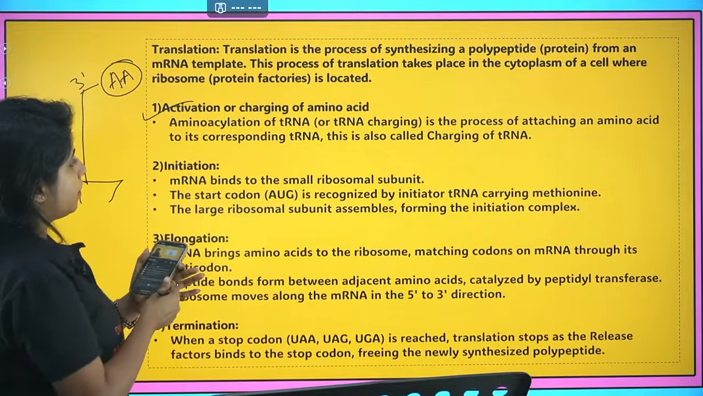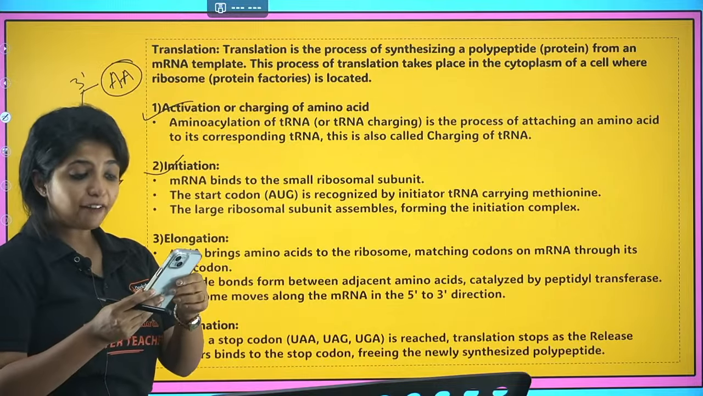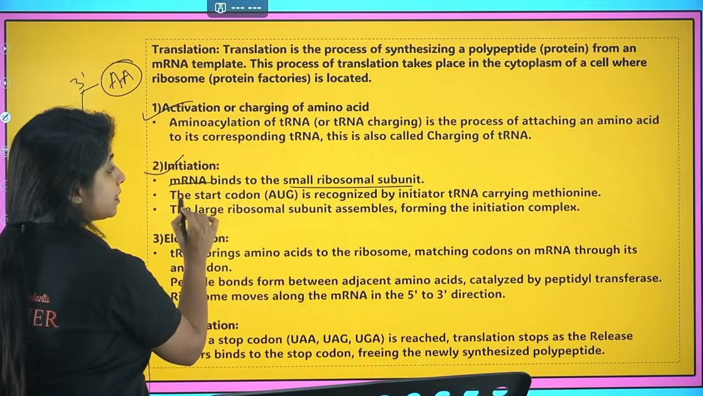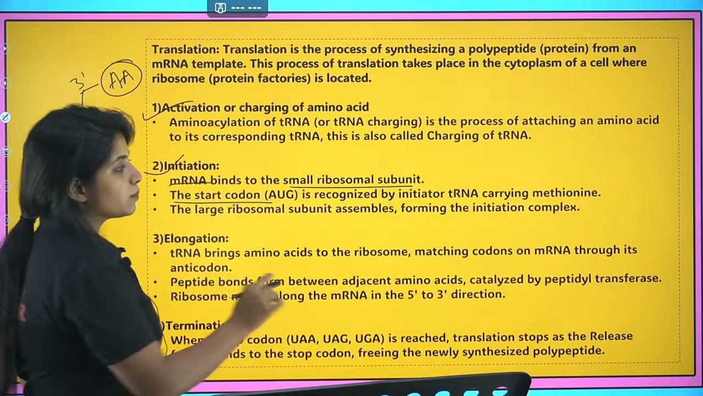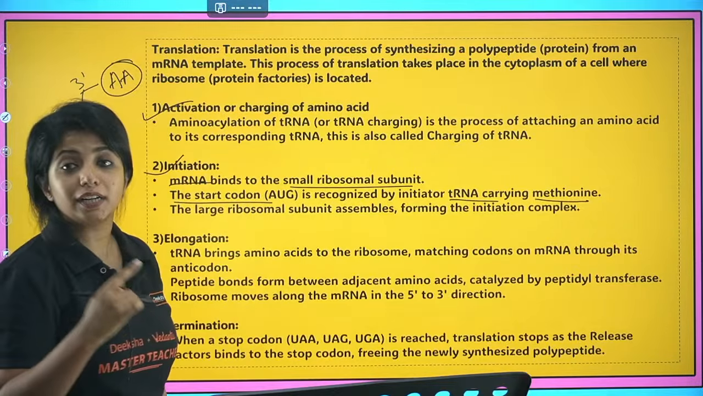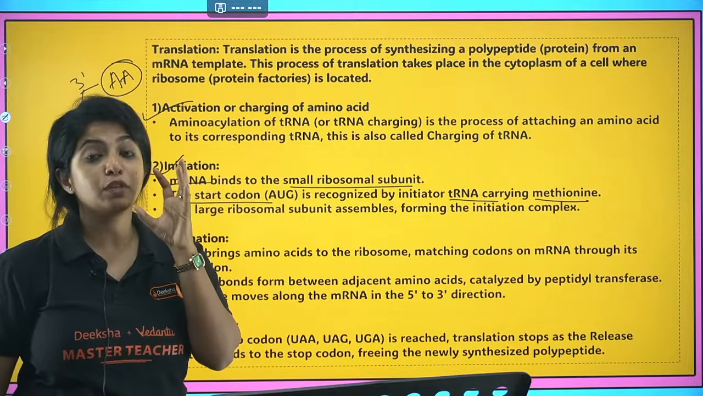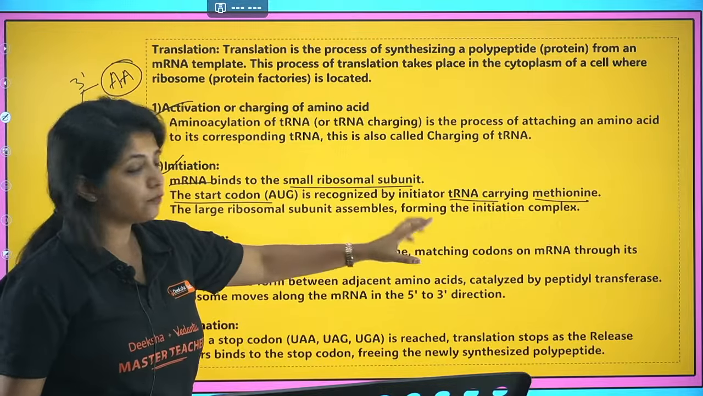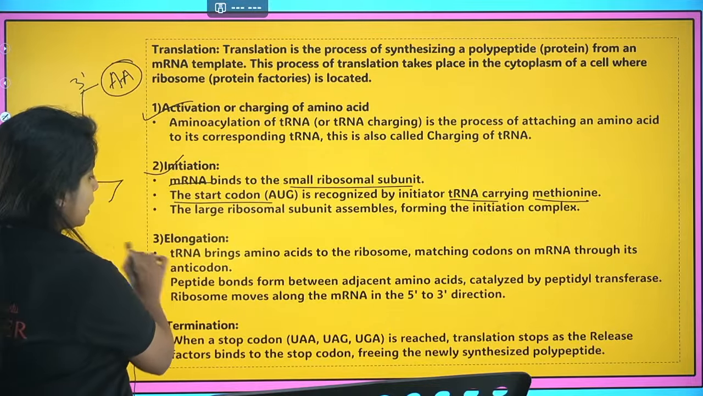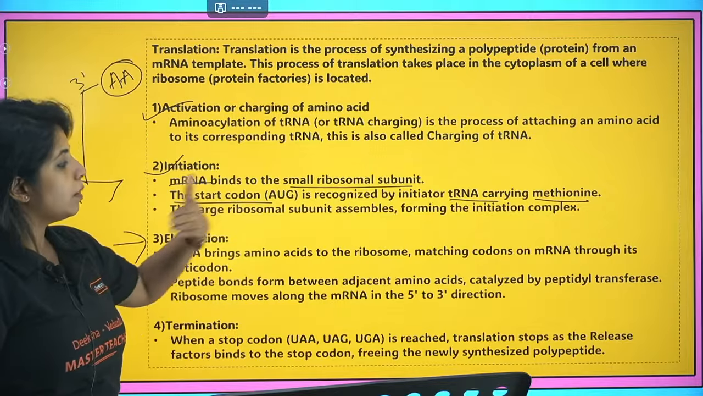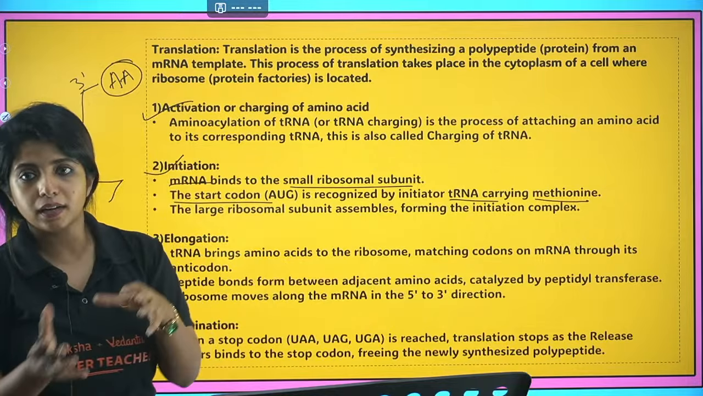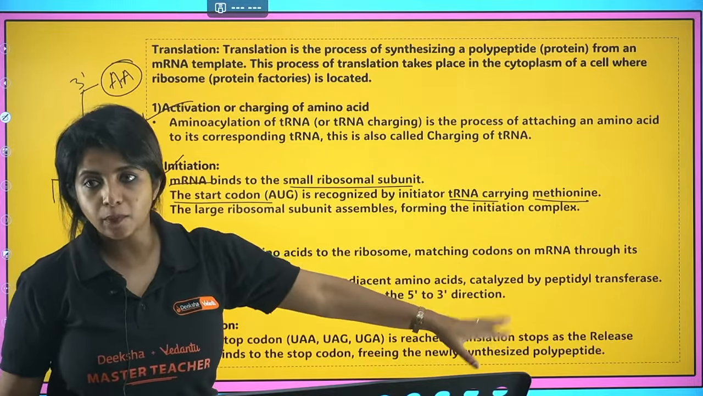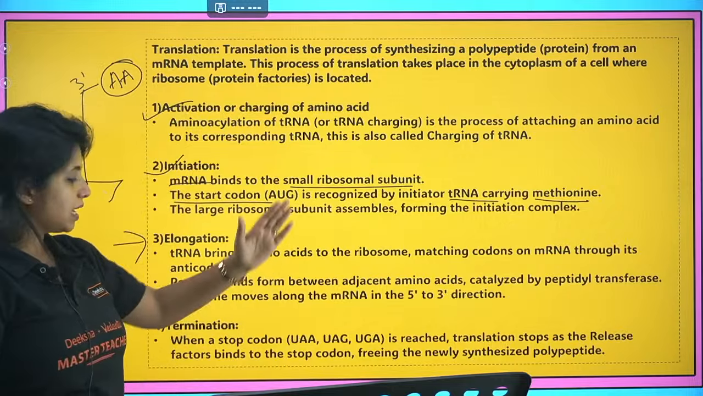So activation or charging of tRNA, then initiation. Always remember, you have to mention this particular part: mRNA binds to the smaller subunit and the start codon AUG is recognized by the tRNA containing methionine. So that is the initiator tRNA. So first tRNA always has methionine with it, and AUG would be the start codon in the mRNA. The larger subunit will be binding, forming the initiation complex, and then later on elongation would be happening. That means tRNA brings amino acid to the ribosome, matching codons on the mRNA with the help of its anticodon, and then peptide bond formation would be taking place with the help of the enzyme known as peptidyl transferase, and the same thing goes on.